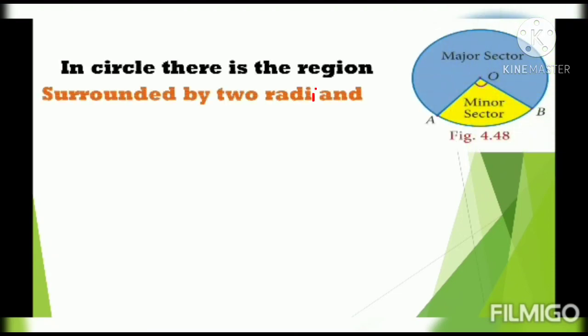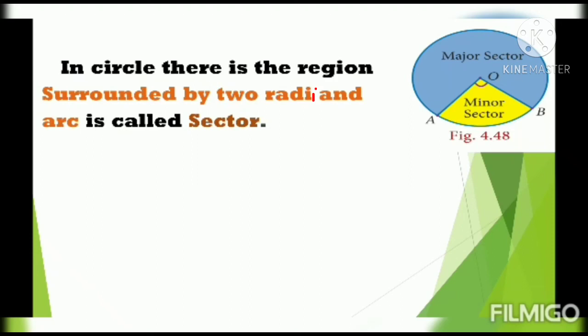Then, sector. In a circle, the region surrounded by two radii and an arc is called a sector.